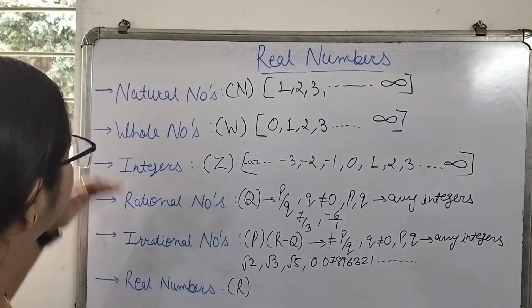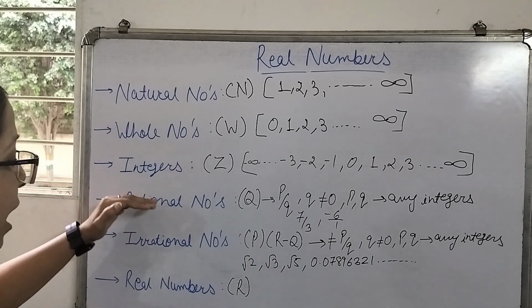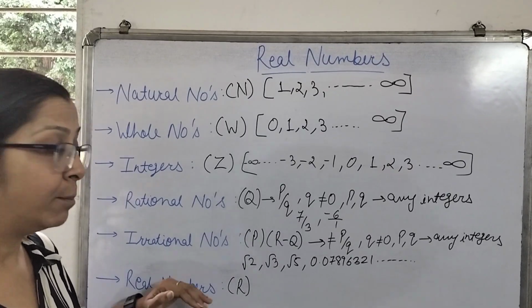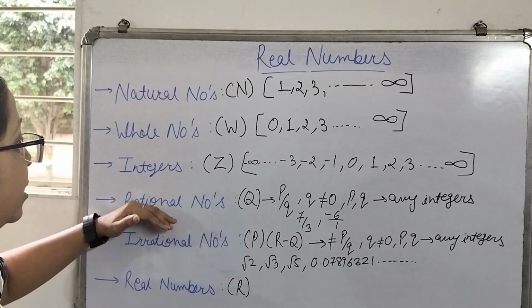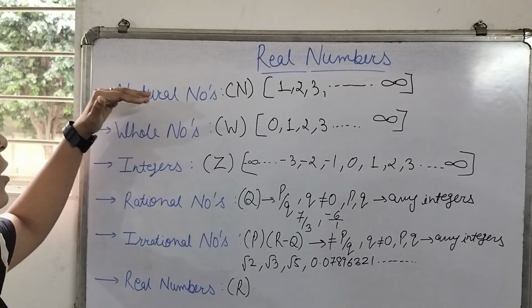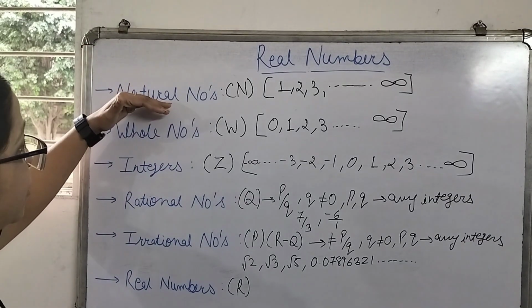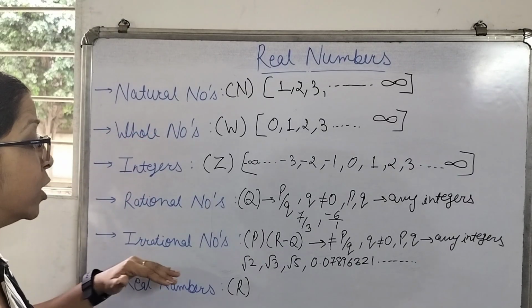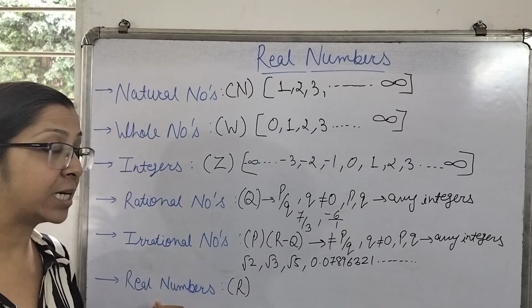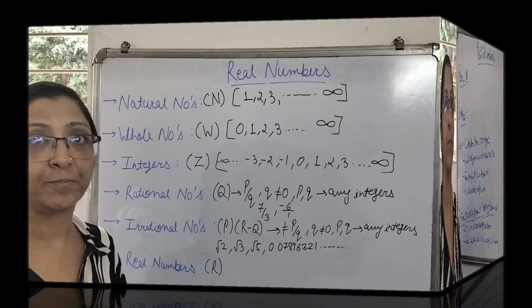Here we can say that all these numbers are part of real numbers, but all the real numbers are not irrational, nor rational, nor integers, nor whole numbers, nor natural numbers. But all the natural numbers, all the whole numbers, all the integers, all the rational numbers, all the irrational numbers are real numbers.